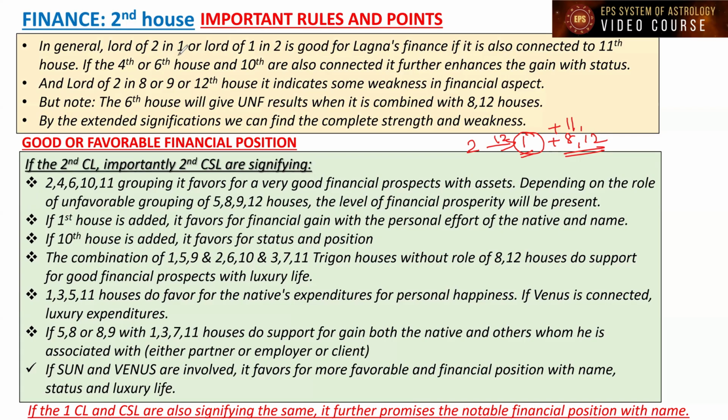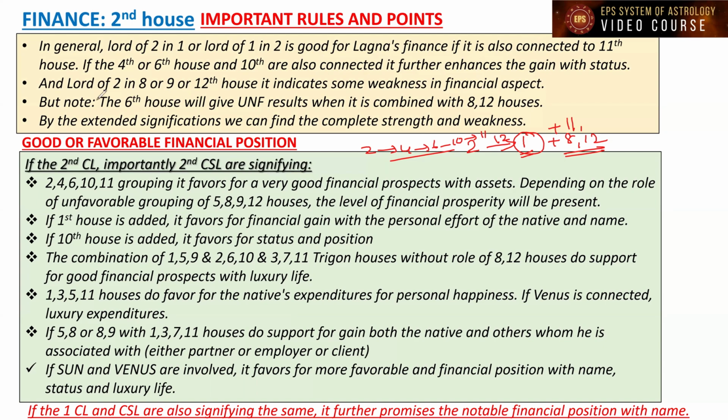Lord of 2 in Lagna, or Lagna Lord in the second house, it is a 1 and 2 combination, is good for Lagna's finance if it is also connected to the 11th house. If the 4th house or 6th house and 10th house are also connected, it further enhances the gain and the status. Because if the 2nd, 4th, 6th, 10th and 11th houses are all present, it is enhancing the financial position and gain and also status.